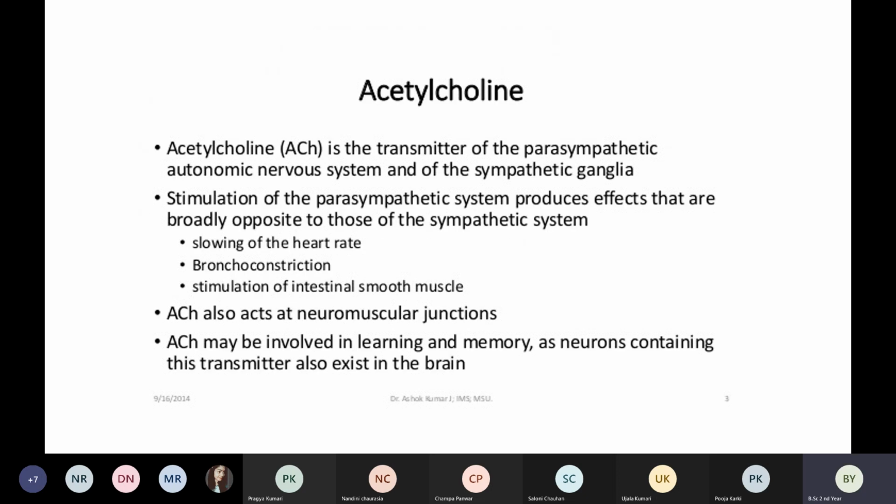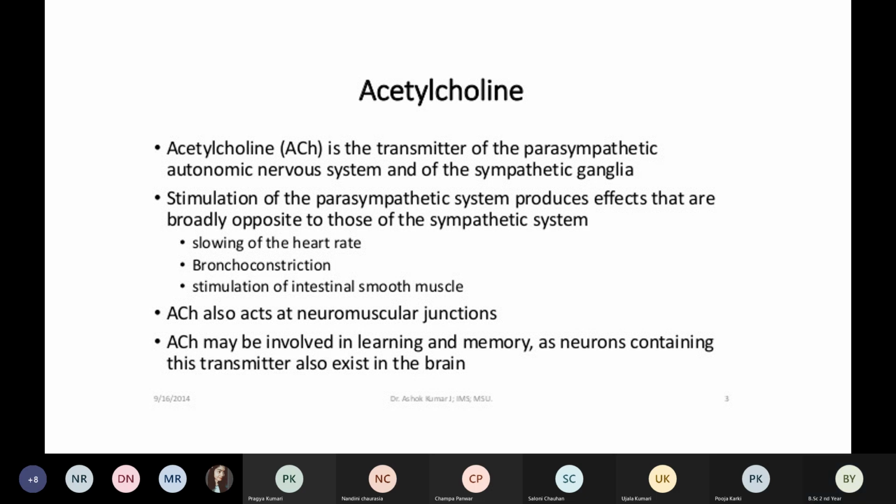So acetylcholine, in the definition also I have said that it is a neurotransmitter. Acetylcholine is a transmitter of the parasympathetic autonomic nervous system and of the sympathetic ganglion. So it is not only present in the parasympathetic nervous system but also in the sympathetic nervous system.